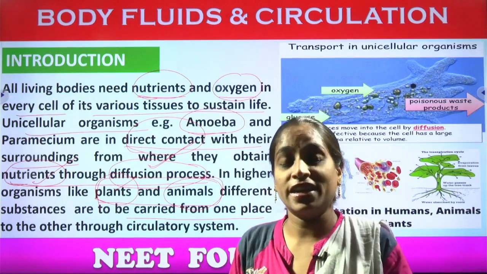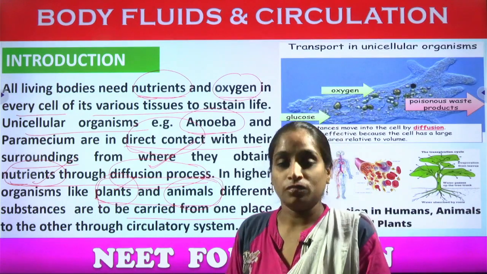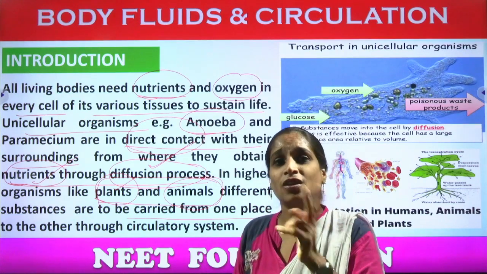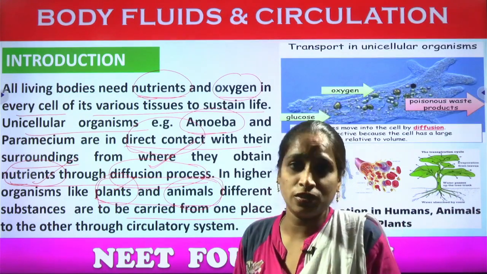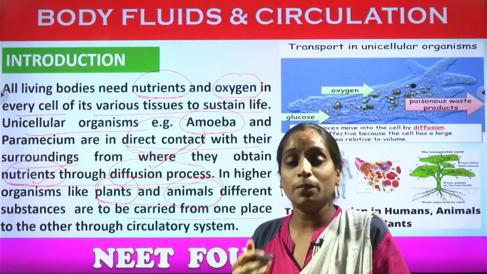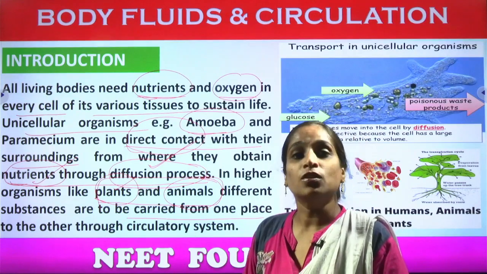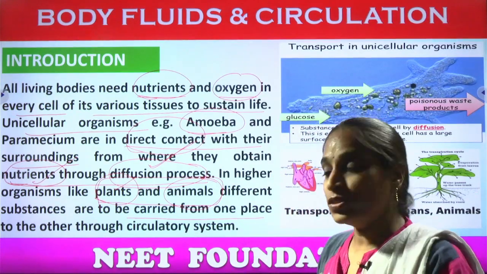Other substances are gaseous substances, nothing but the oxygen, especially for the animals. And coming to plants, they require both the oxygen and also the carbon dioxide. When do the plants require oxygen? They require the oxygen during the respiration process. And when do the plants require the carbon dioxide? They require it for preparing the food materials, nothing but the process called photosynthesis.